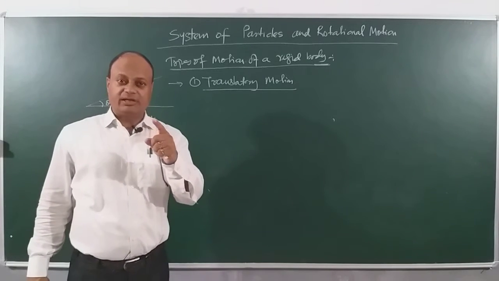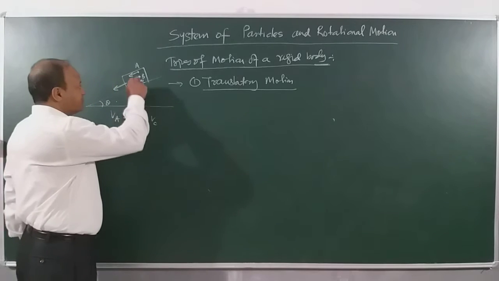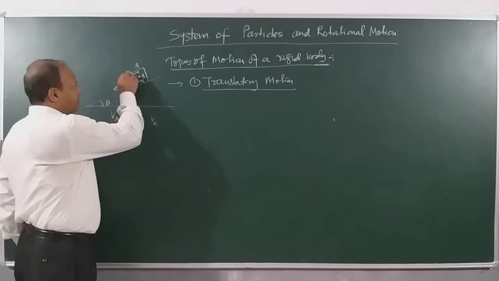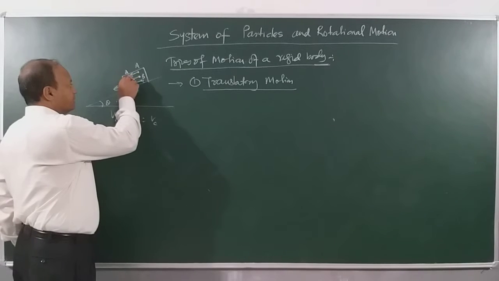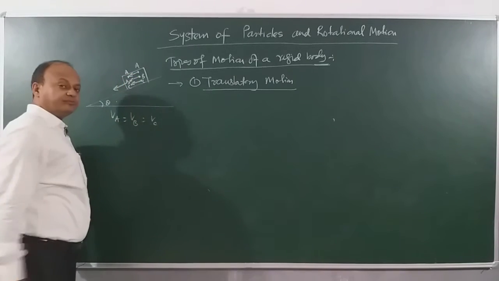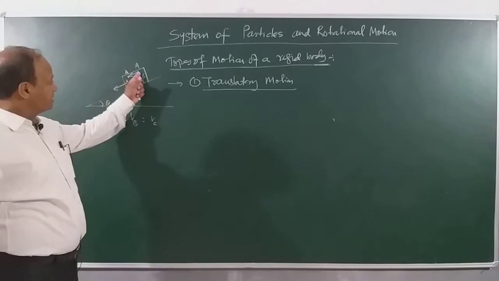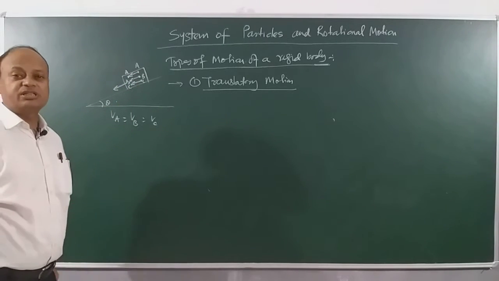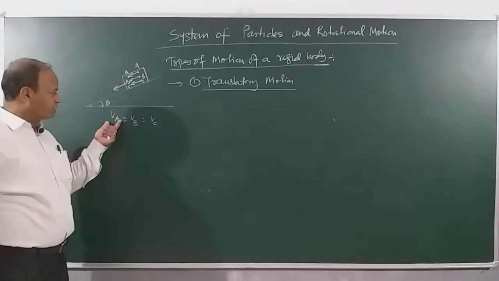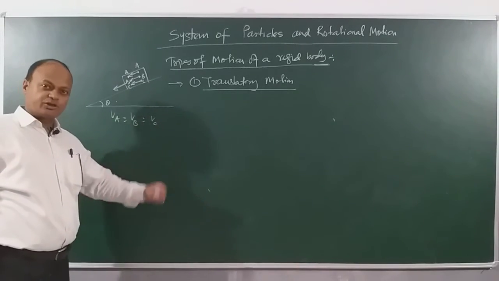Translatory motion, right? Like here these particles A, B and C, after some time A comes here, this is A, this is B and this is C. You find the distance traveled by A, B and C is the same, direction is also the same, then I will be forced to conclude velocity of A is equal to velocity of B is equal to velocity of C.